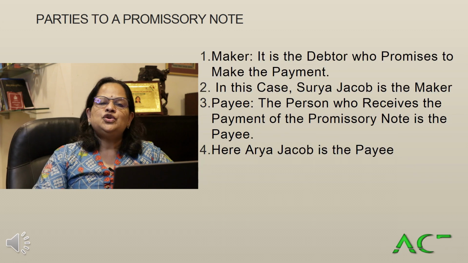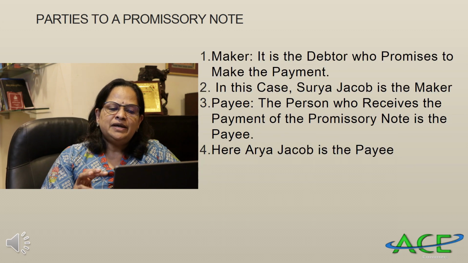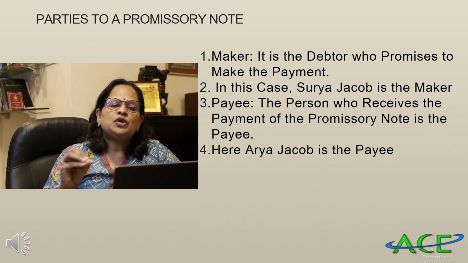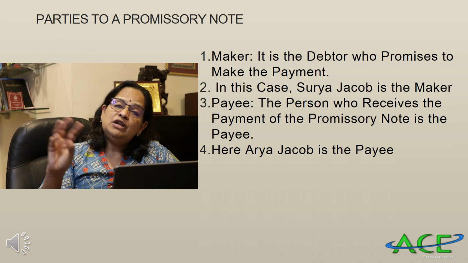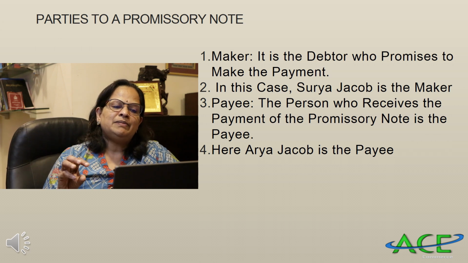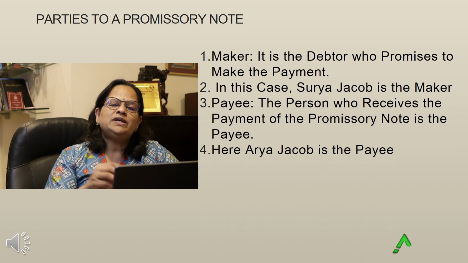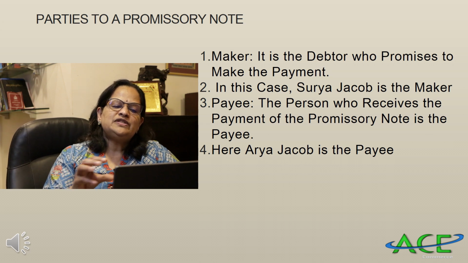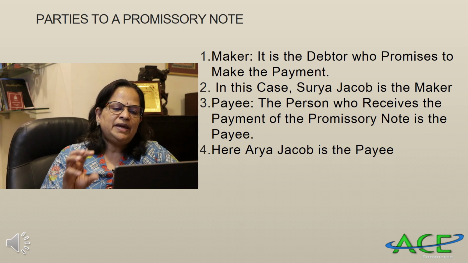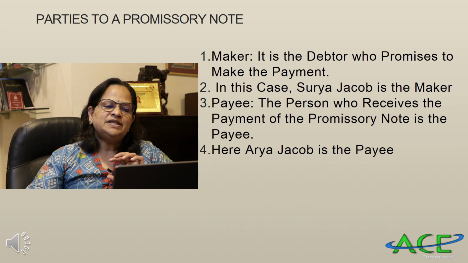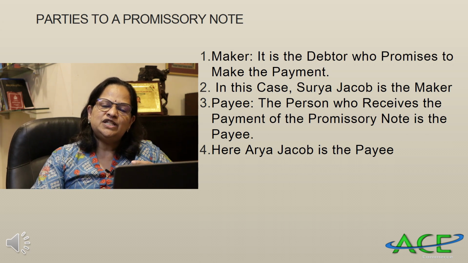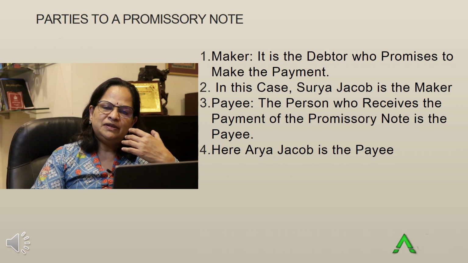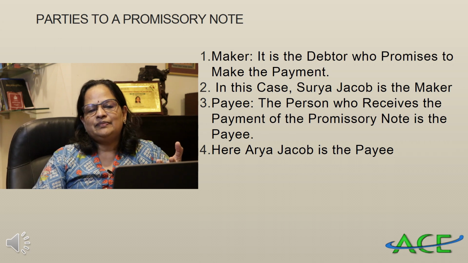Now, parties to a promissory note. The maker is the debtor who promised to make the payment. In a bill of exchange, it's the creditor making the payment instrument. Here it is the debtor who is making the instrument. In this case, Surya Jacob is the maker. The payee is the person who receives the payment of the promissory note. Here, Arya Jacob is the payee. So, there are 2 parties in the promissory note, whereas in a bill of exchange, we have seen that a bill can be with 3 people or 2 parties.